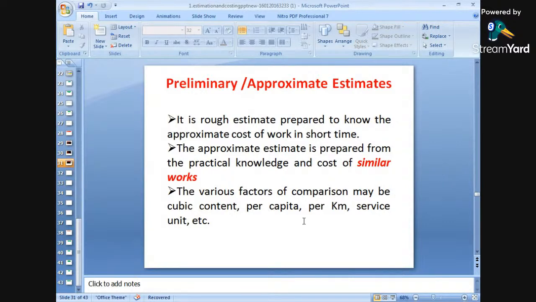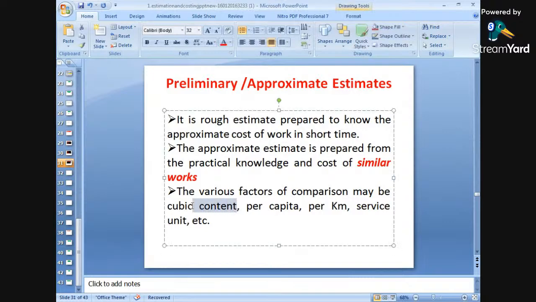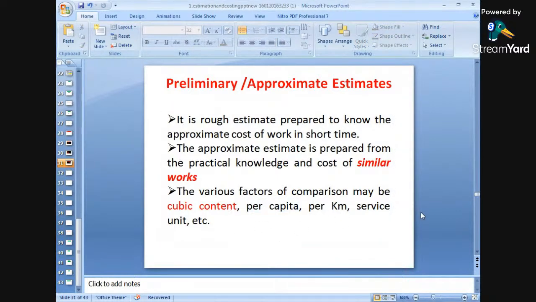Number third is the various factors of comparison, which may be the cubic content. The comparison factors may be cubic contents. We can compare with the existing structure through the cubic content, through per capita, through per kilometer of survey unit. These are again simple criteria on which we can have a comparison of the two things.